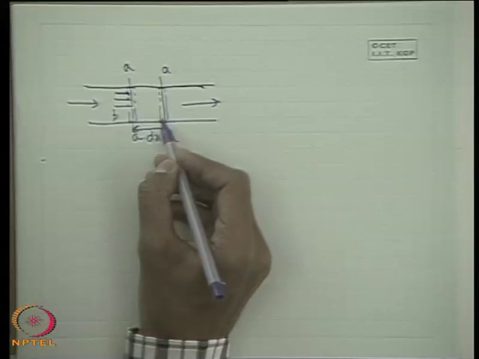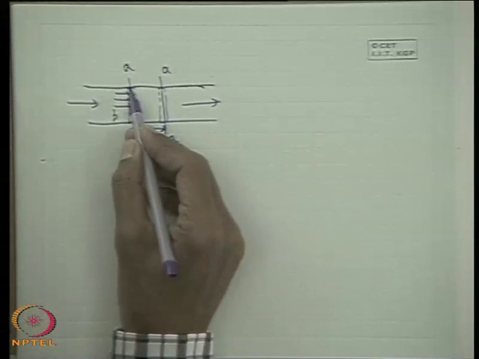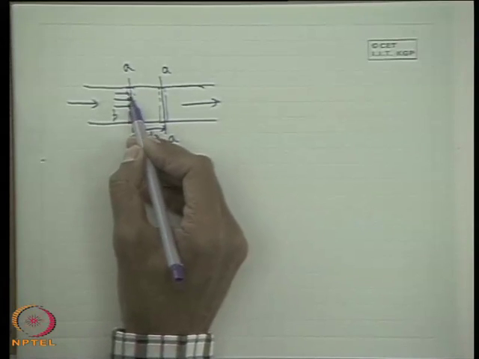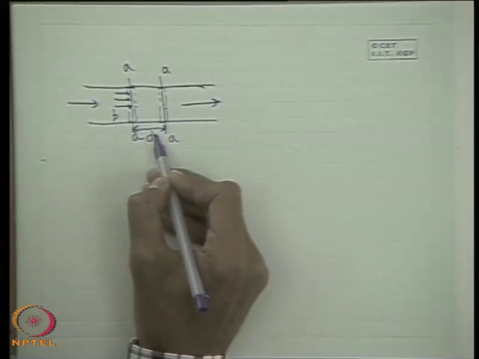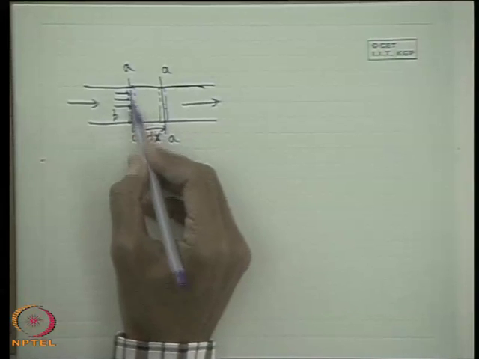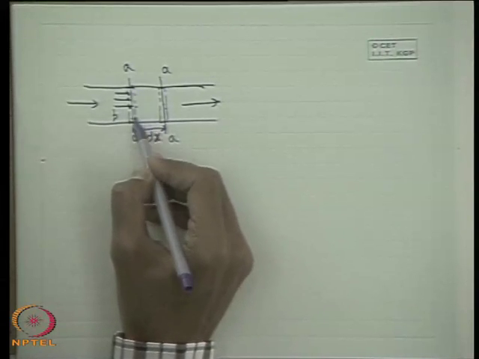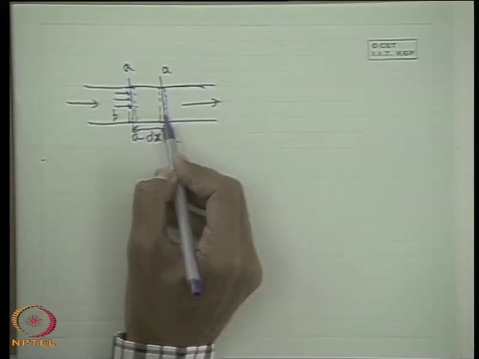This movement implies that this layer pushed the neighboring layer, which was adjacent to it downstream, through a distance dx. So, the layer A has done some work on its neighboring downstream layer.